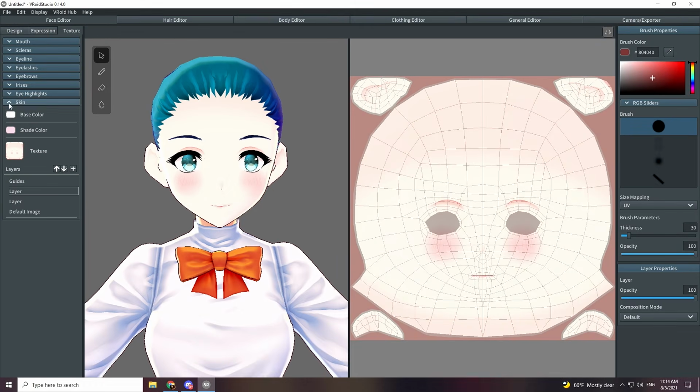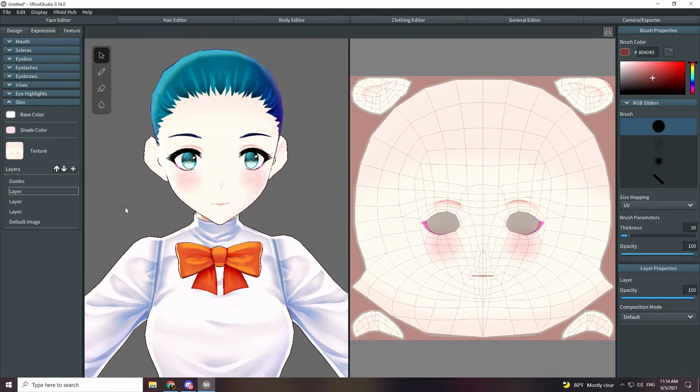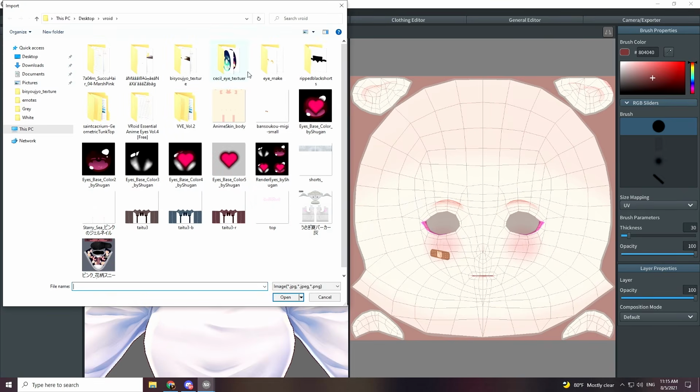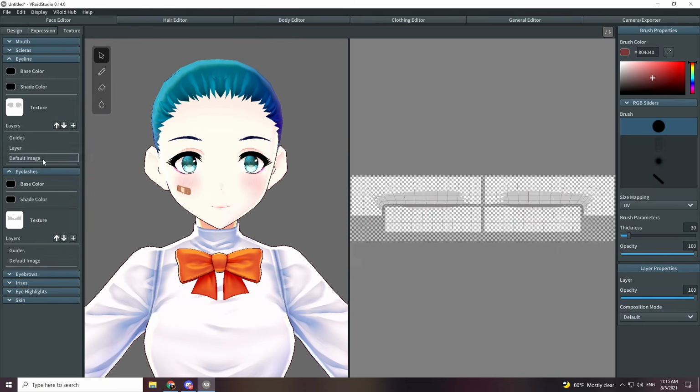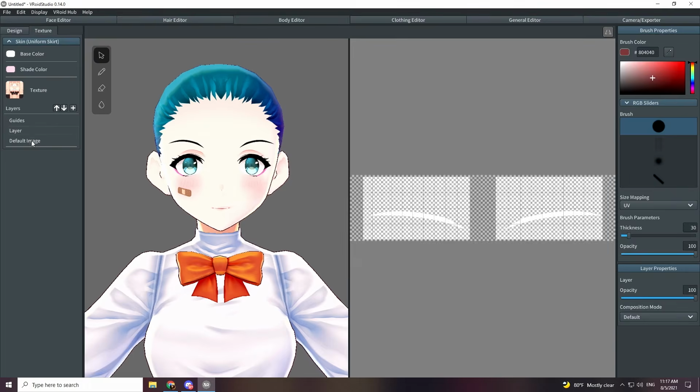Some artists label their texture files in Japanese, so if it looks weird when looking at your file name, just use trial and error, because you'll be able to tell right away if you put the wrong texture file in one of those boxes. Alright, now let's add the clothing presets.